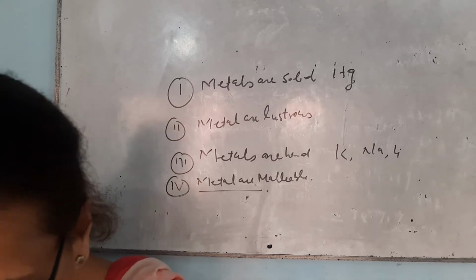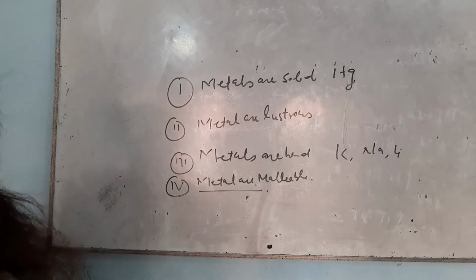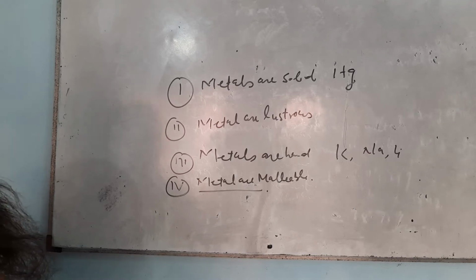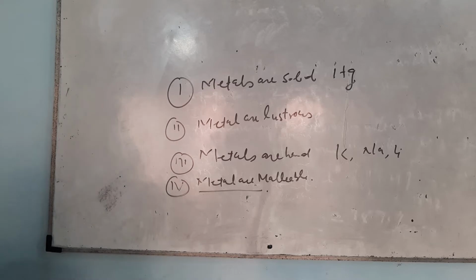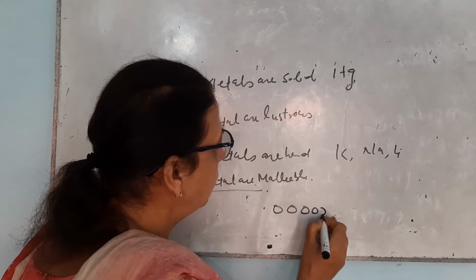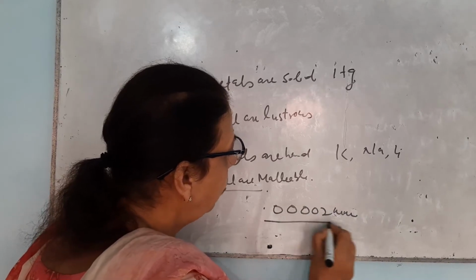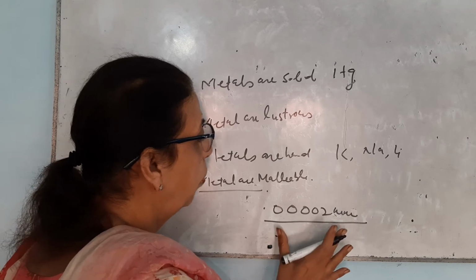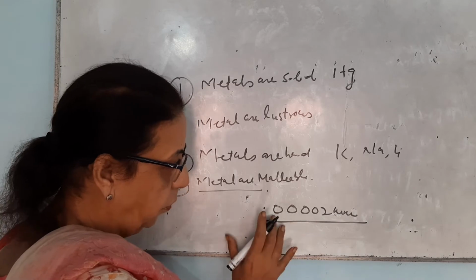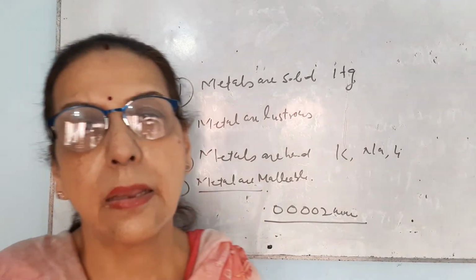Gold and silver are the best malleable metals. Next are copper and aluminium. Sometimes gold sheets are so thin that their thickness can be even 0.00002 millimeter. Such thin gold sheets can be obtained, and because of this malleable nature of gold and silver, they are used to make jewelry.